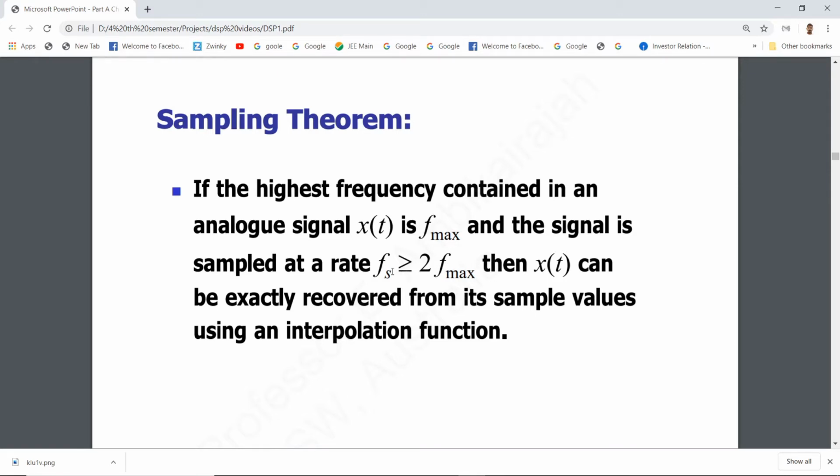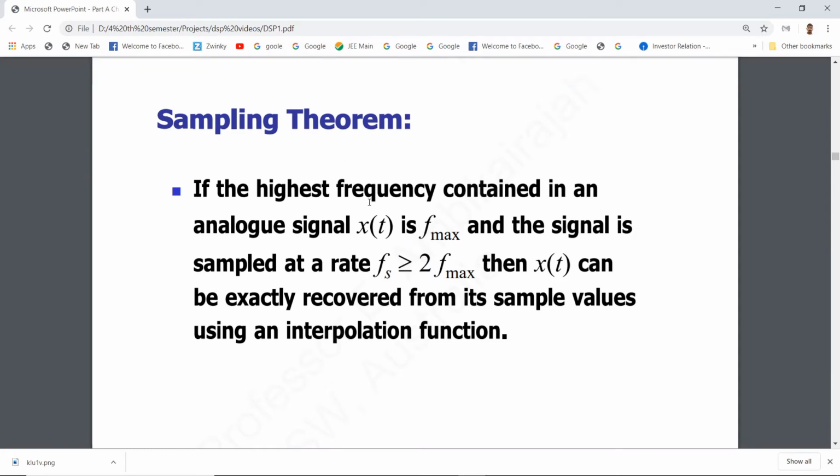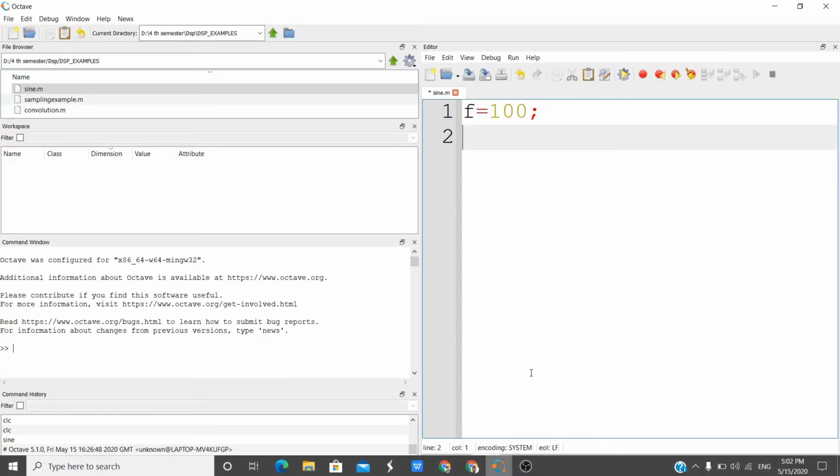That means the sampling frequency should be greater than or equal to twice the highest frequency component. Then only will we be able to reconstruct the original signal from the discrete signal.